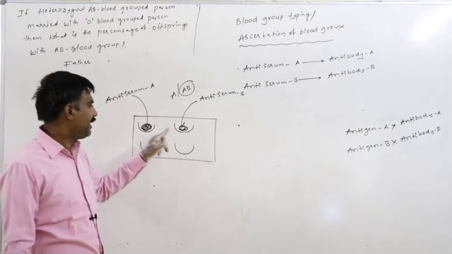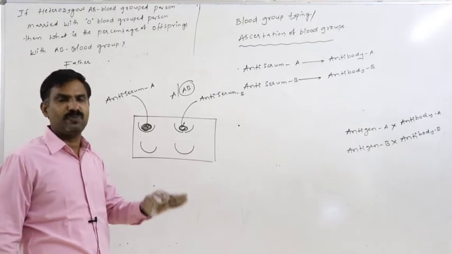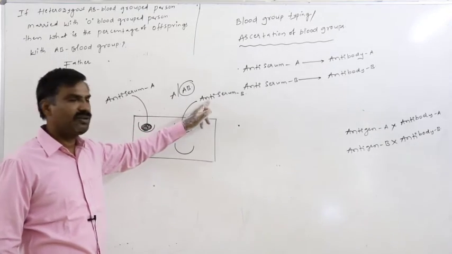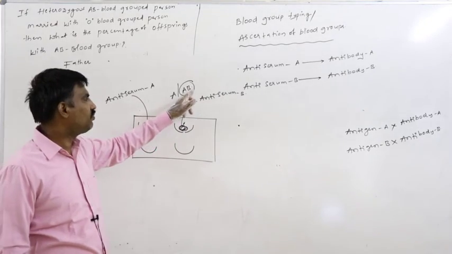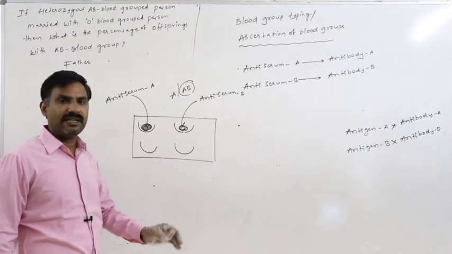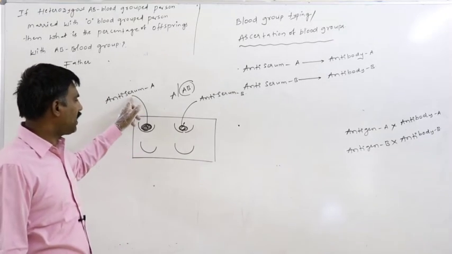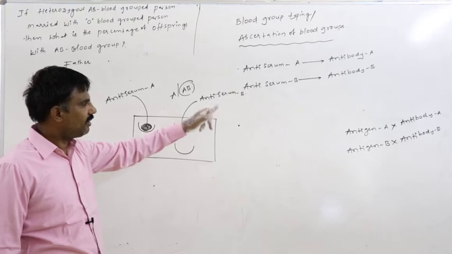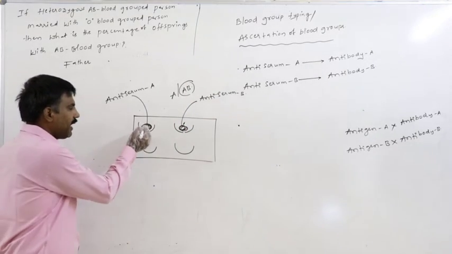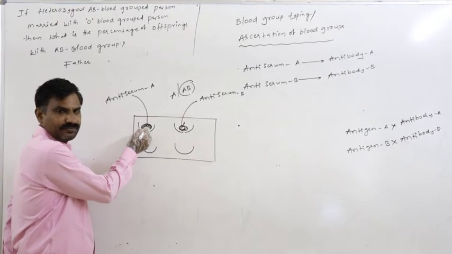So if the blood sample collected from the unknown person reacts with both antiserum A and antiserum B, then we can say that it is the AB blood group. Because on the AB blood grouped person's RBC membrane, antigen A is present.